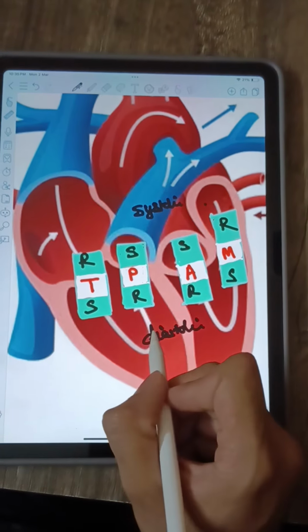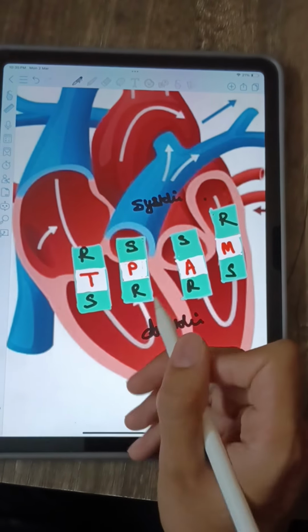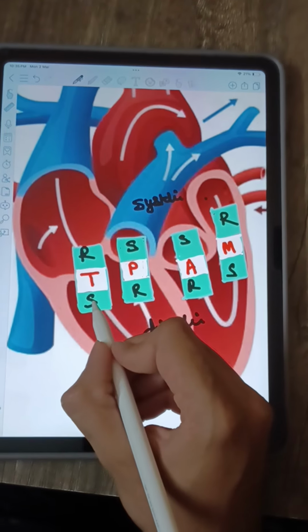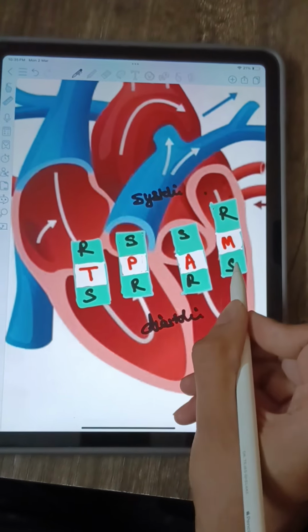In diastolic, we have to do the opposite thing, that is the S on the opposite sides and R in the middle, that is the tricuspid stenosis, pulmonary regurgitation, aortic regurgitation, and mitral stenosis.